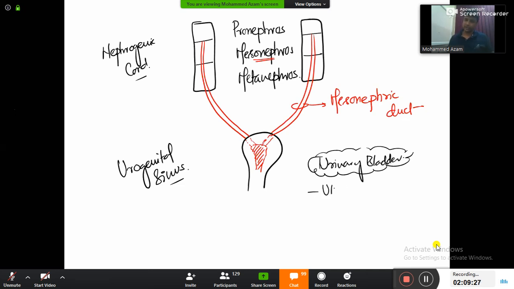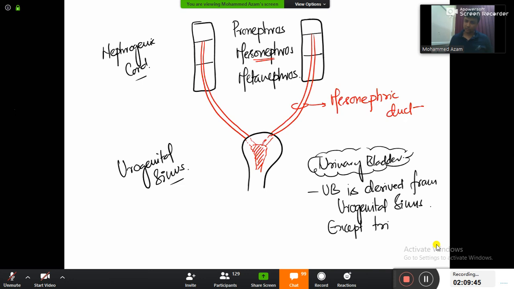Write down there: the urinary bladder is derived from the urogenital sinus, except trigone. Next point: the trigone is derived from the mesonephric duct.